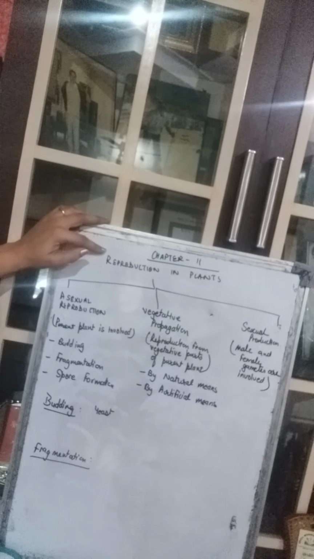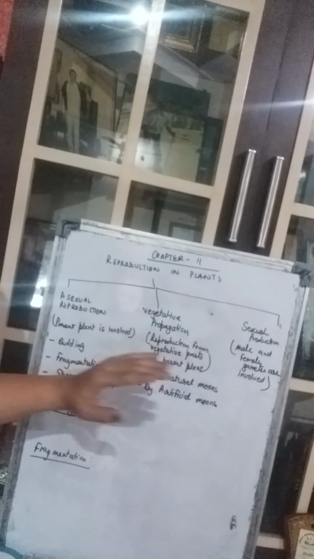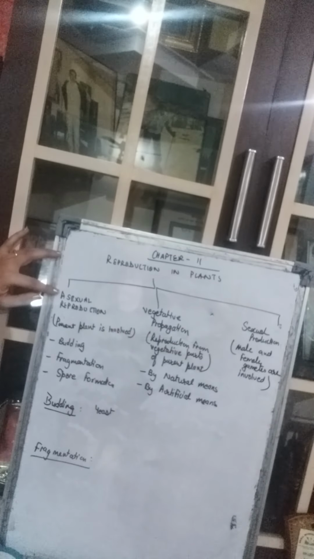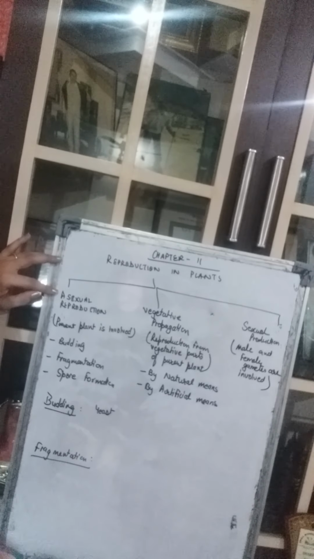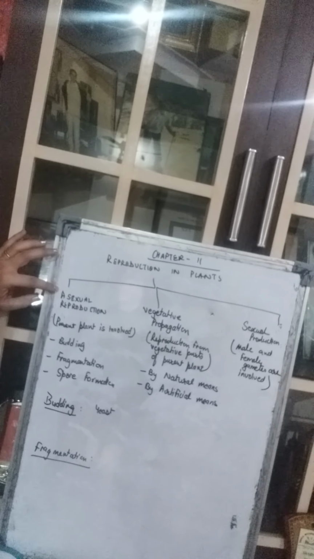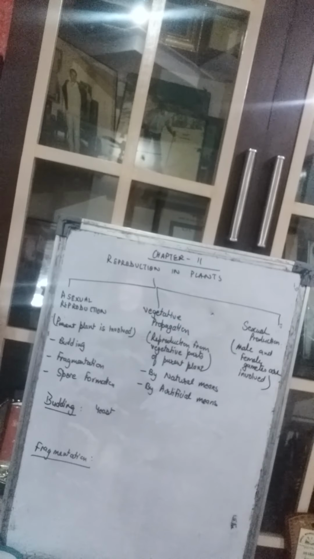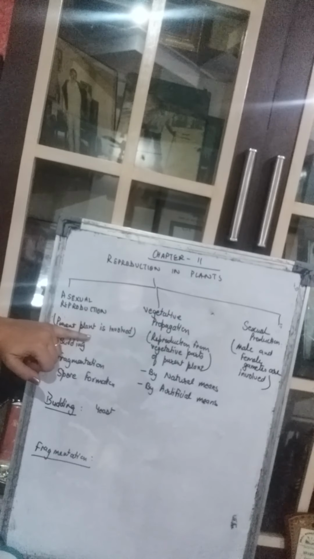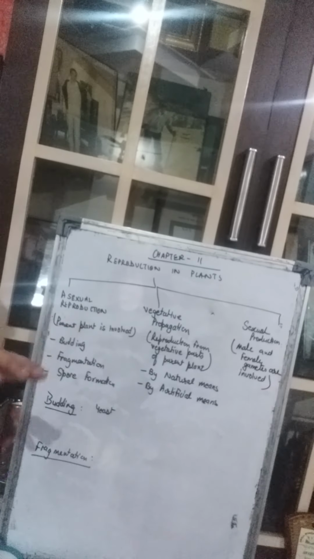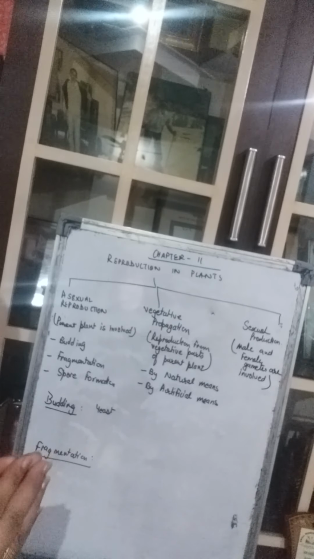Now this reproduction can be done in three different ways in plants. Okay, the first way is asexual reproduction. What is asexual reproduction? This is a kind of reproduction in which only the single parent plant is involved. There is no mixing of male and female parts of the plant.